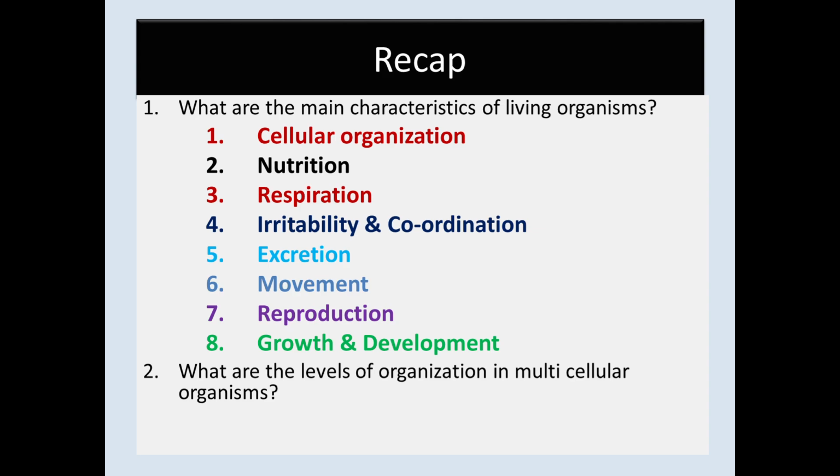Question number 2. What are the levels of organization in multicellular organisms? In unicellular organisms, you learned there is no cellular level organization, but they have organelle level organization. They have only one cell, the body. In multicellular organisms, there is cellular level organization. What are the levels of organization in multicellular organisms? Cell, tissue, organ, system, and organism.